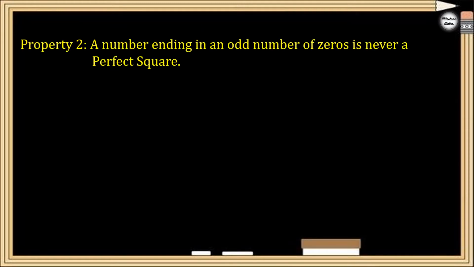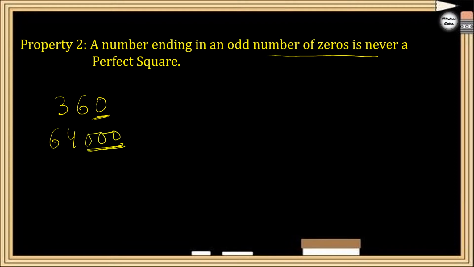The second property is: a number ending in an odd number of zeros is never a perfect square. Odd number of zeros, suppose let me take an example like 360. It has only one zero at the ones place. Let us take another example. Suppose I'm taking 64,000. It has three zeros, which is an odd number, right? So any number, if it has an odd number of zeros, it will for sure not be a perfect square.